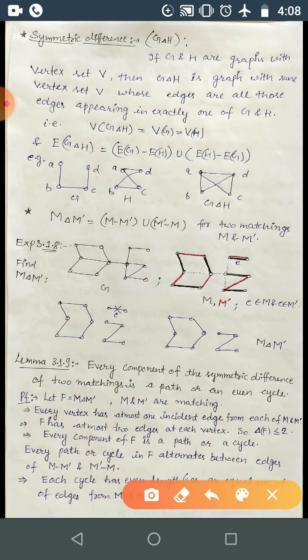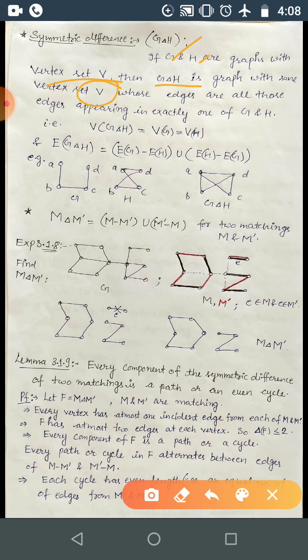So G and H are the graphs with vertex set V, and the symmetric difference will also be a graph with the same vertex set.